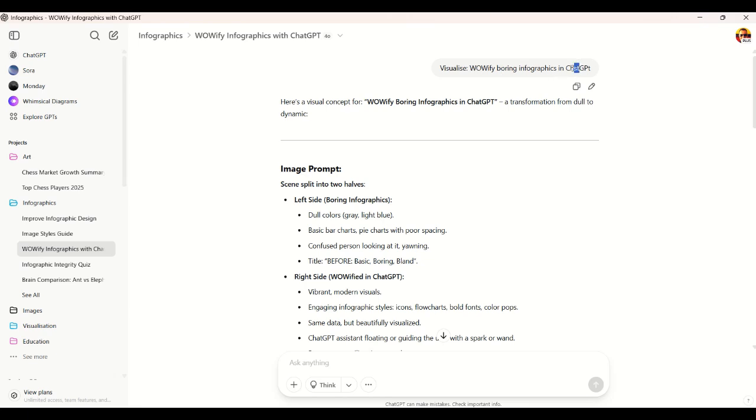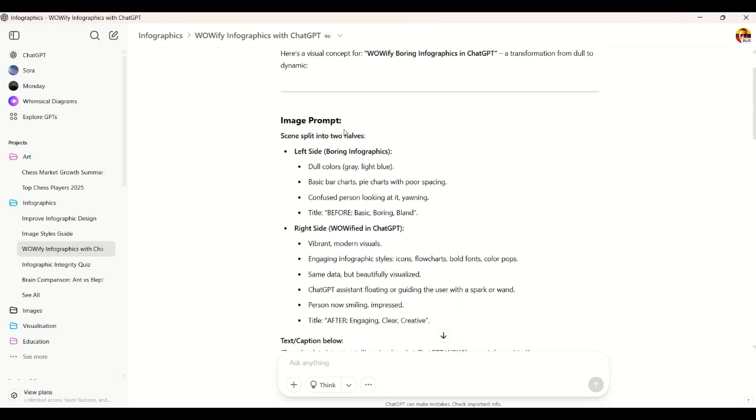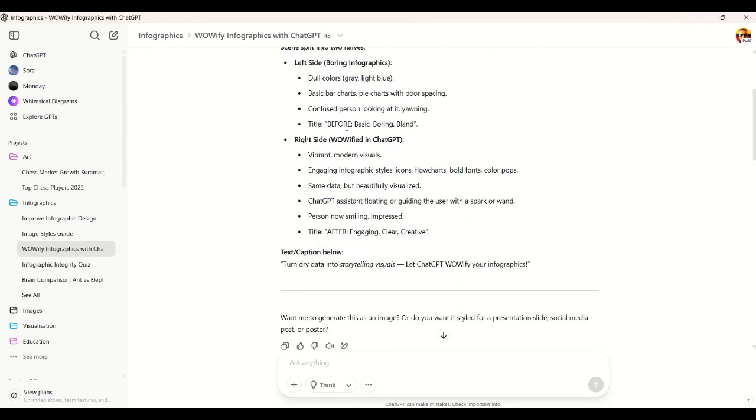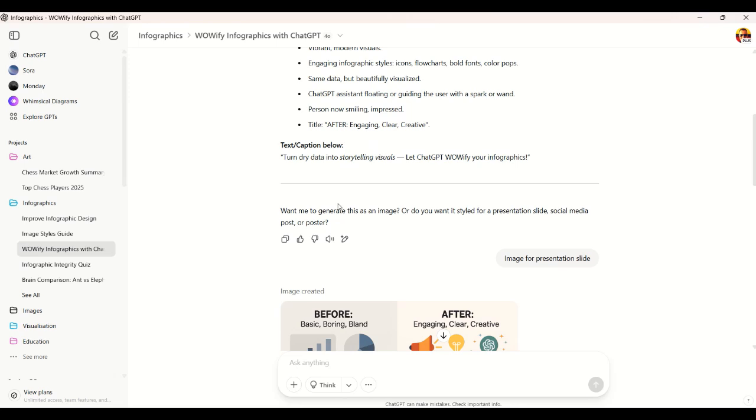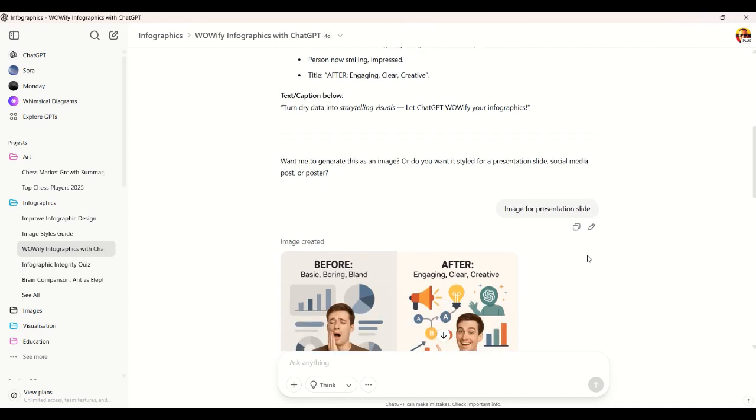Even the spelling, it doesn't matter, it understands that. So then you visualize in terms of text, this is what he recommends to do, the image prompt, to get the image that he thinks would be best for me. And he asked me, do you want a presentation slide or social media post or poster? I said, image for a presentation slide. So this is what he suggested.